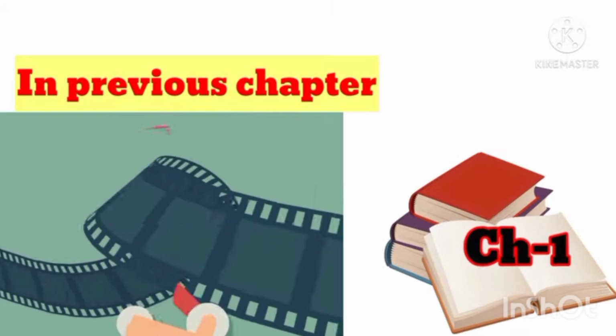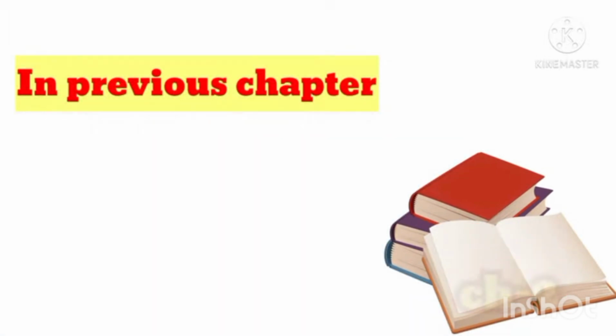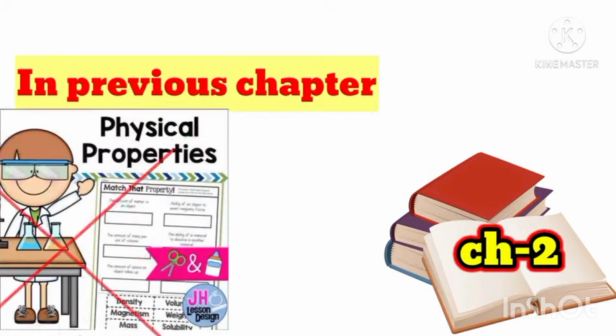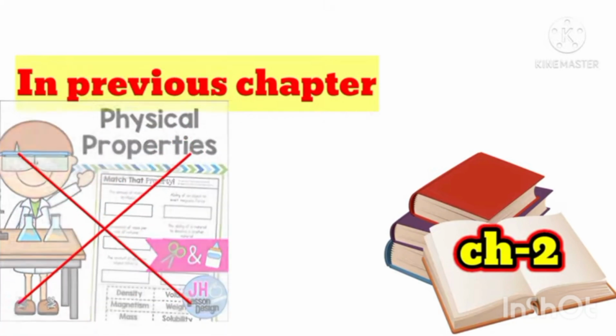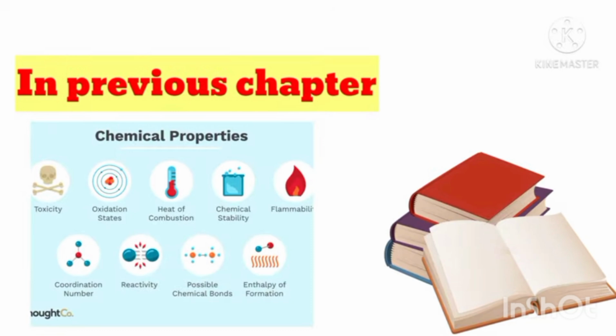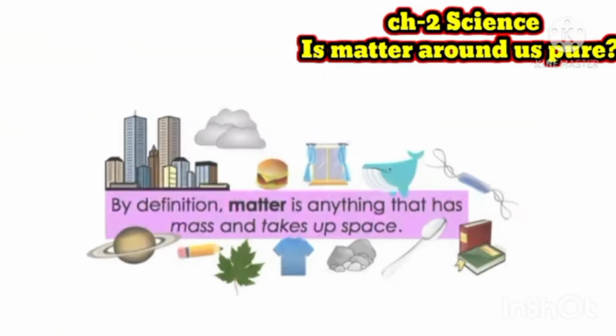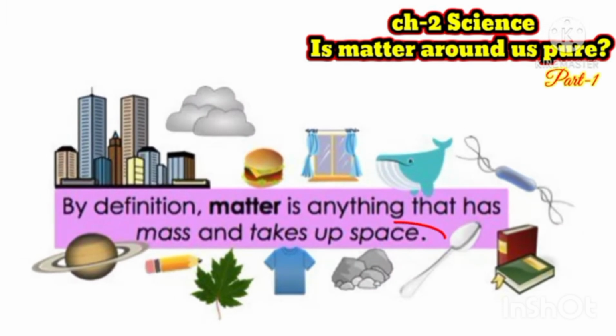In the previous chapter we learned about matter in our surroundings and their classification on the basis of physical properties. We know that matter is classified into three states on the basis of physical property, but in this chapter we are not going to learn about the classification on the basis of physical property. We are going to learn how matter is classified into different categories on the basis of chemical properties.